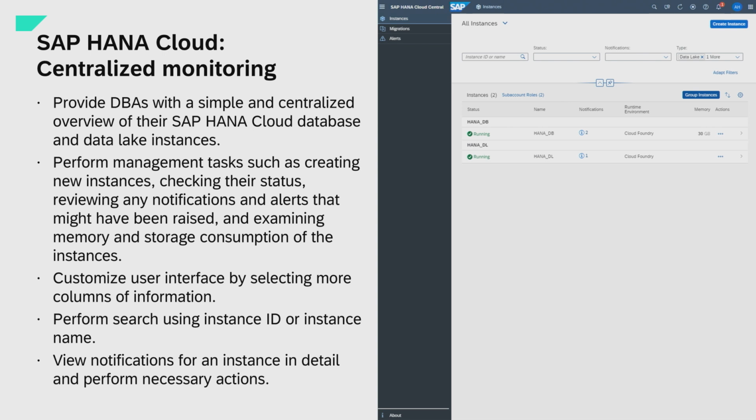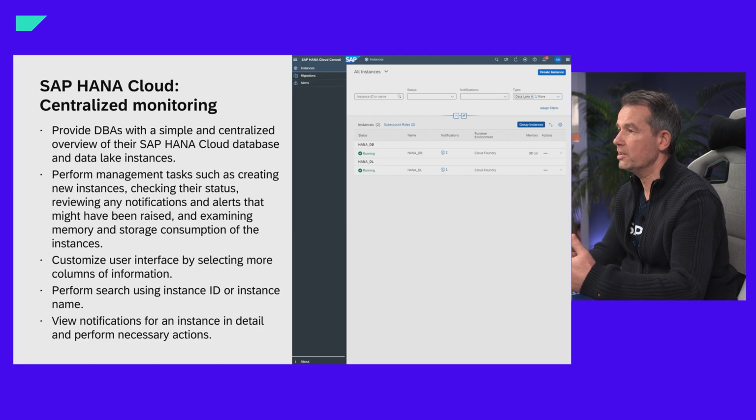The cool thing is that you have all your instances in your BTP subaccount listed, and you can do alert notification monitoring, SQL statements, or instance administration. That's something you can do across these instances.